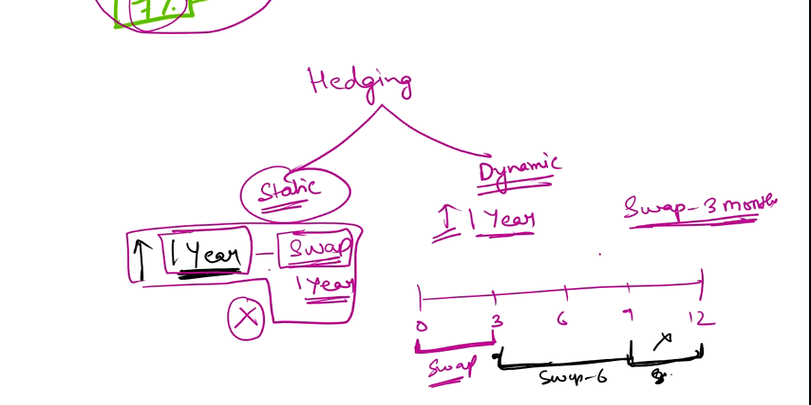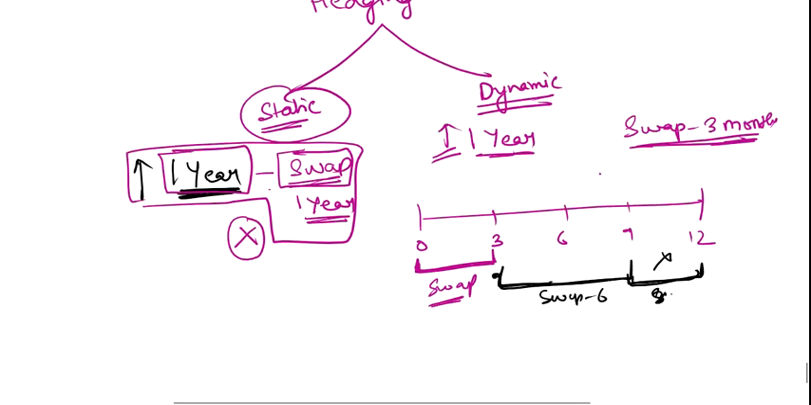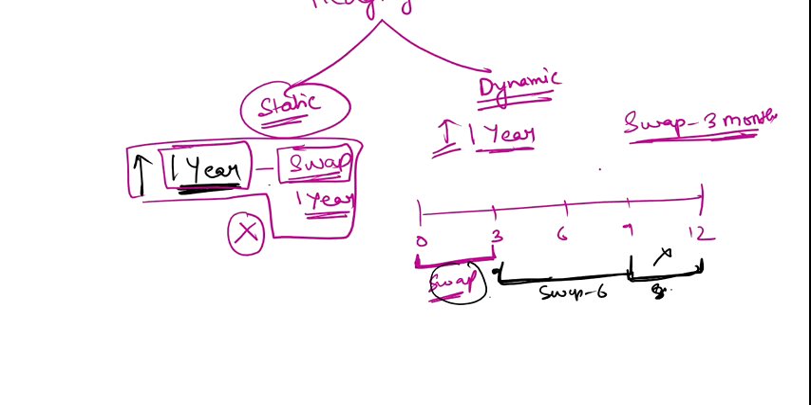Means first of all, you can see that you are not doing a single contract and you are open to interest rate risk. Clear? It is quite a complex process. I am trying to explain it to you in a simpler manner. There can be many complex processes which are used to hedge this dynamic risk.